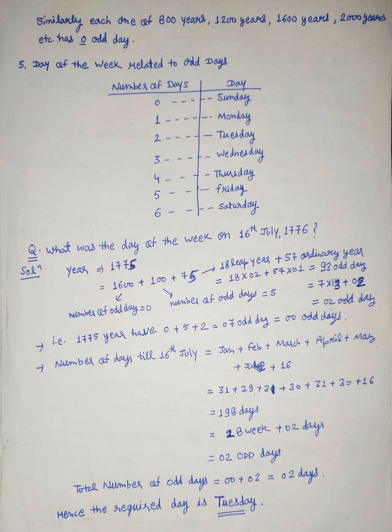If we add all these, 0 plus 5 plus 93, we obtain 98.